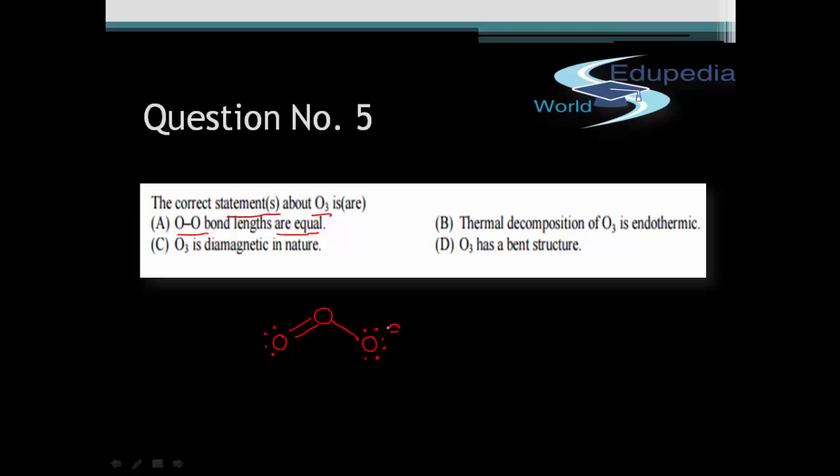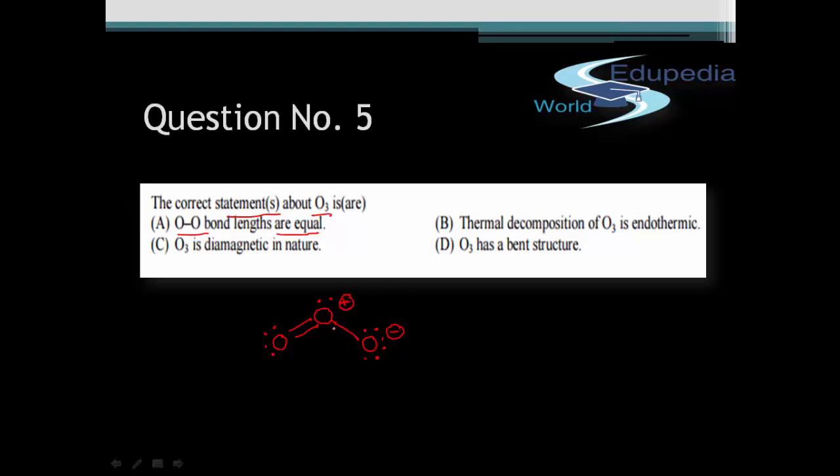That means a formal charge of -1. And this oxygen atom has 1 lone pair. If you count the valency electrons for this oxygen atom, it will be 1, 2, 3, 4 and 5. So that means 5. Oxygen normally has 6, here it has 5. So that means a formal charge of +1.